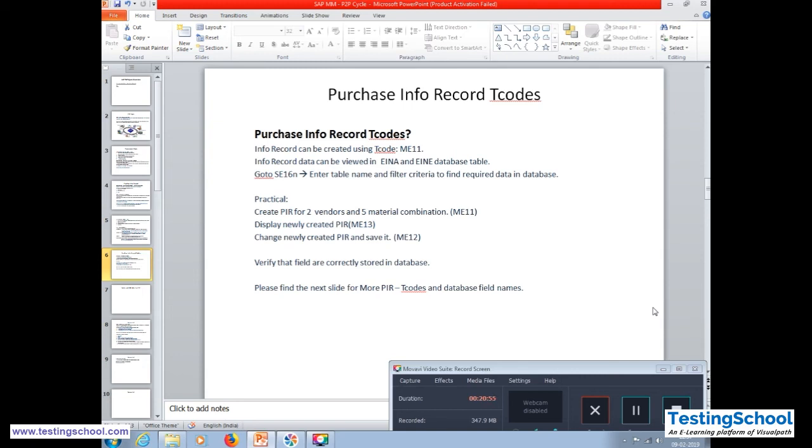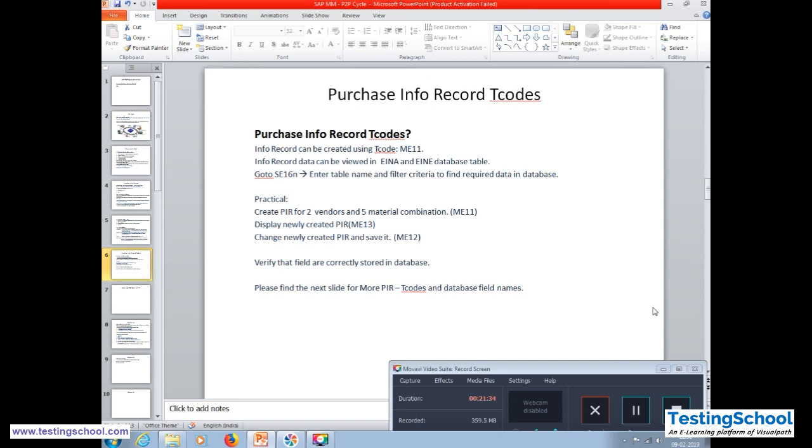If this is checked, whenever somebody is trying to order that material, automatically the suggested vendor from the PIR will come into the PO. So this will not allow you to change the vendor. Planned delivery time: on the purchase order data screens, planned delivery time comes from the vendor master and purchasing group from the material master. So this planned delivery time in days will come from the vendor master, and then purchasing group will come from the material master.